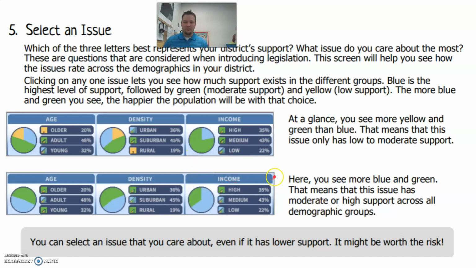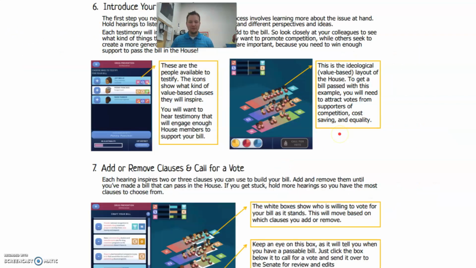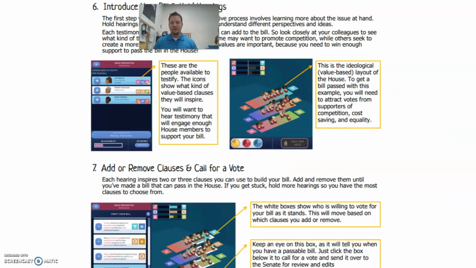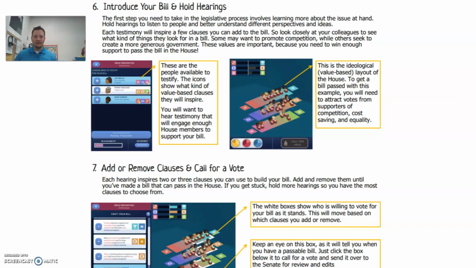So that's what you're going to be looking at to help you understand where your constituents are coming from. After you select the issue, you're going to move on to introducing a bill and holding hearings. This is the step where you're going to have to go back and forth as you're listening to your constituents here. And you'll have some gauges down below, up right here.